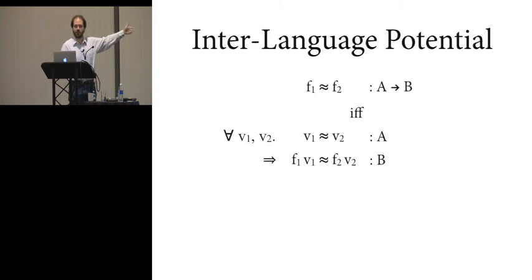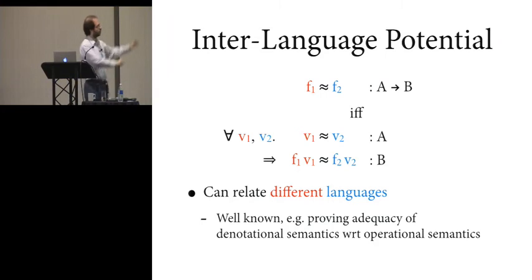And the thing to notice here is that although these could all be terms in the same language, they don't have to be. So when you quantify over v1 and v2, the ones and the twos all stay on their own sides of the relation. And so it's actually well known that you can use this kind of logical relation to relate different things, different languages or different semantics. For example, when you're proving adequacy of a denotational semantics with respect to an operational semantics, you're relating two different semantics for the same language.